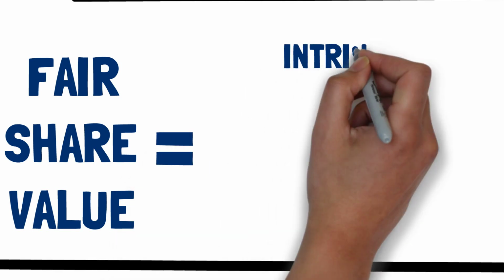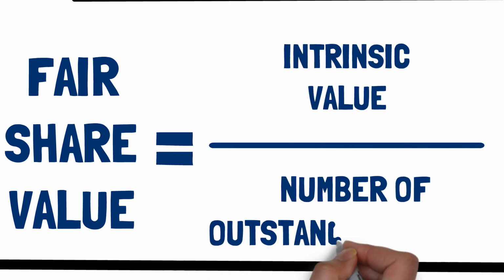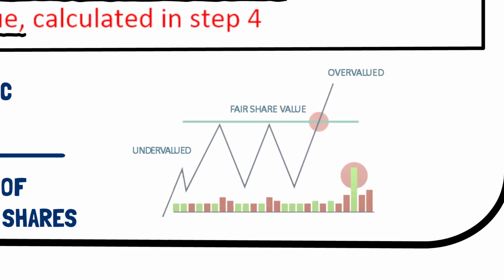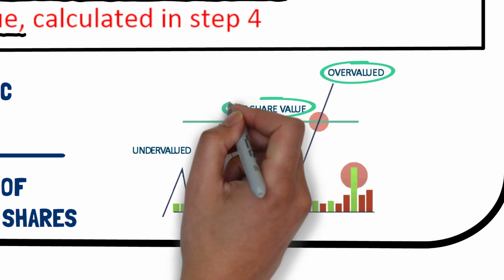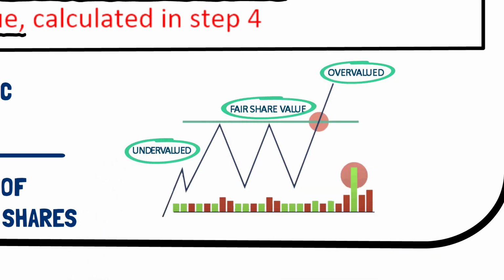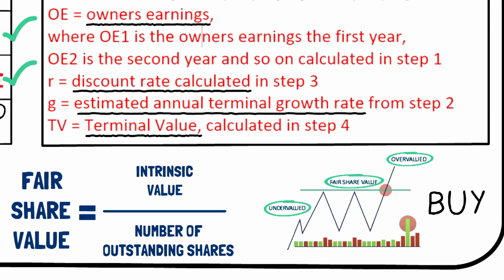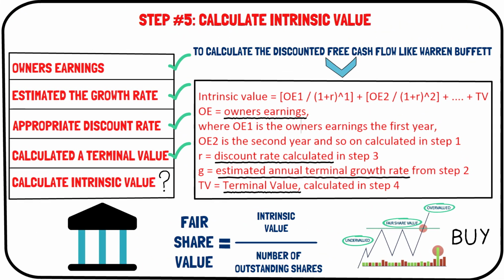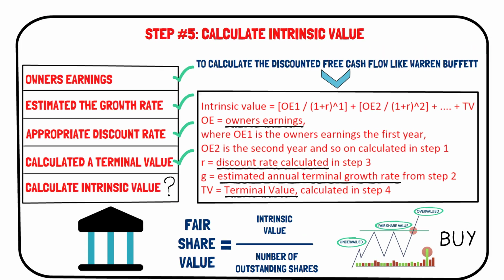In order to find the fair share value, you need to divide the intrinsic value by the number of outstanding shares. Using the fair value for each share, you can get an initial idea of whether the company is overvalued, at a fair value, or undervalued. If the calculated intrinsic value is above the current stock price, you might have found an undervalued company and a buying opportunity. But we're not done yet. There's still 2 steps left in the process.